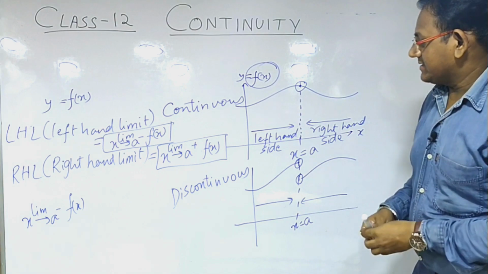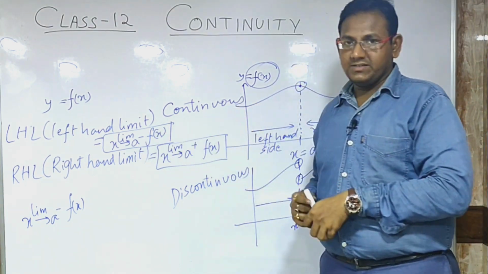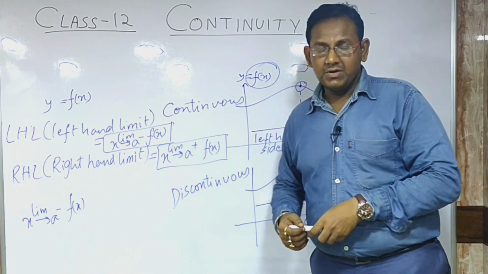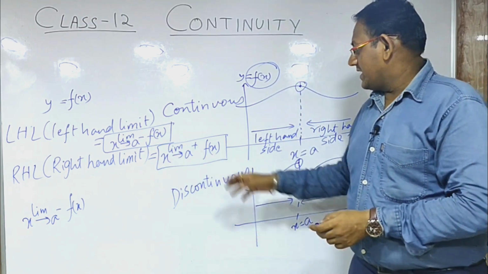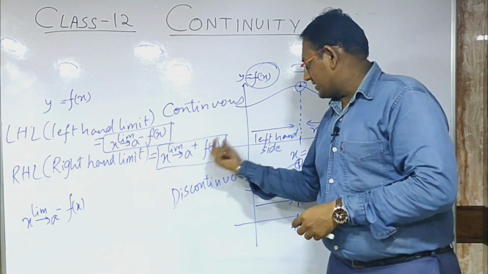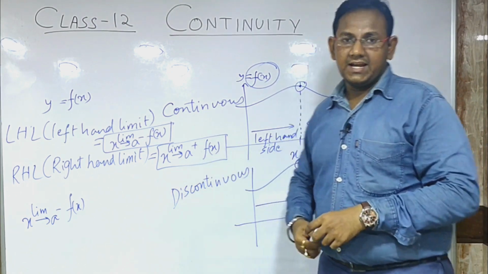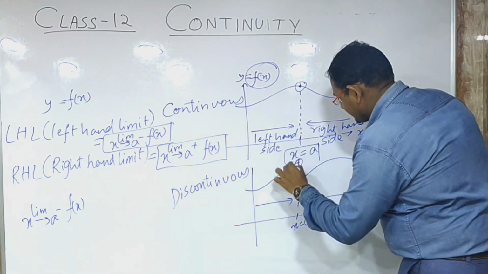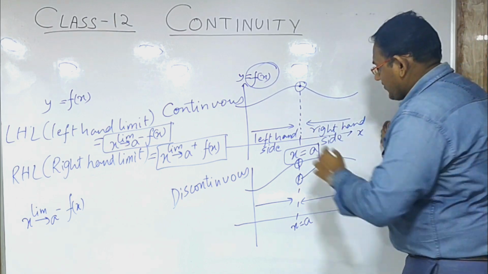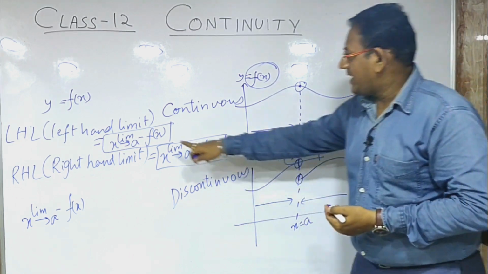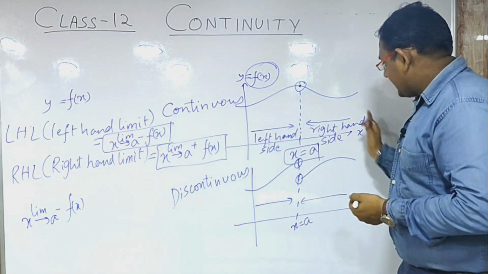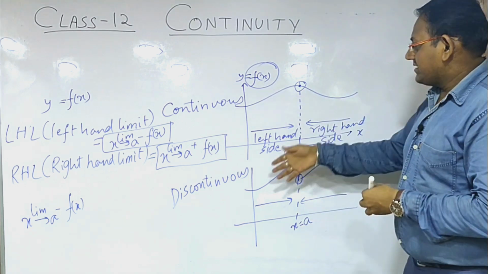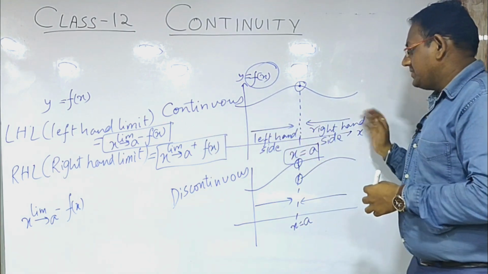Now another question arises: what do the symbols a negative and a positive mean? The limit as x tends to is already known because this was done in class 11 mathematics. But what is a positive and a negative? Let us analyze that part. Suppose we are standing at the point a. If we are coming from the left hand side, we say that part is a negative, and if we are coming from the right hand side, we say that part is a positive. It is a very simple notation. Left hand side means negative side and right hand side means positive side.